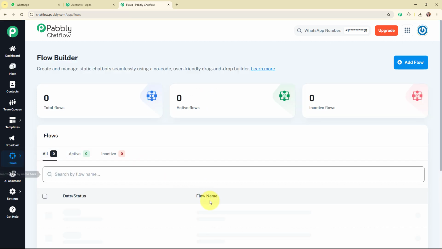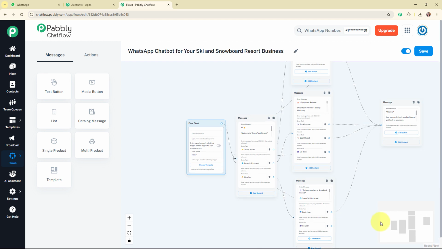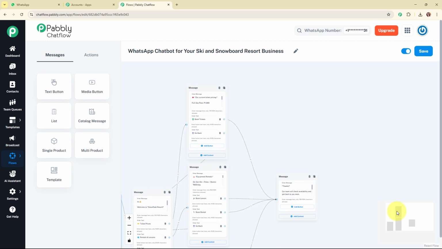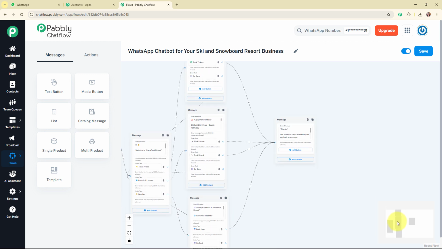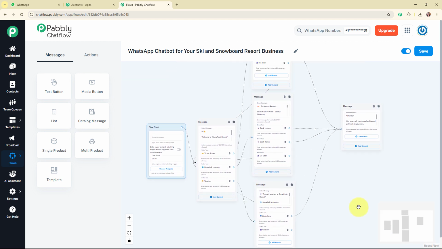Let's move back to our flows, and now here let me summarize the chatbot that we just created. So here I've selected my flow start, that means the trigger for my WhatsApp chatbot, as regex, and then here I've added a hello or a welcome message for my customer with the quick reply buttons as ticket prices, rentals and lessons, and weather. And then further I've set up the chatbot for these quick reply buttons, and in each quick reply button I've added descriptions for the respective data, and then I've added some quick reply buttons as well. Alright, so this was all about the chatbot that we just created.